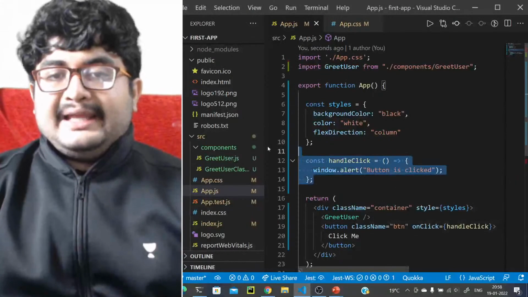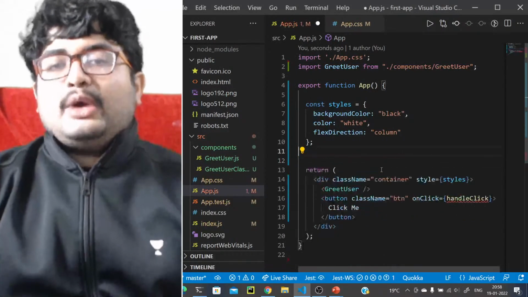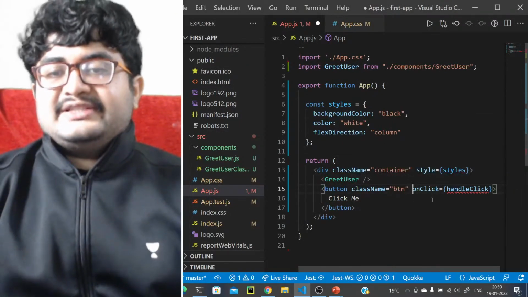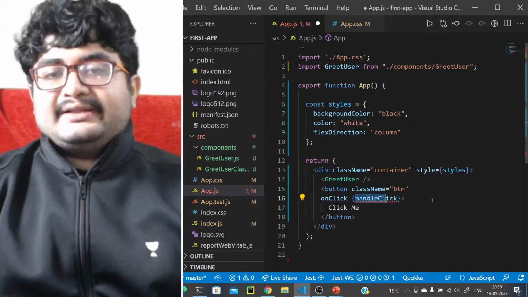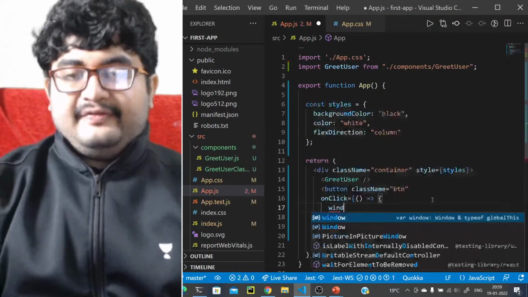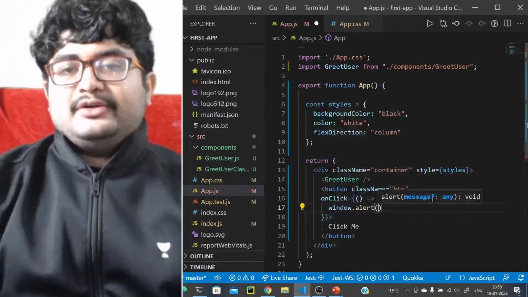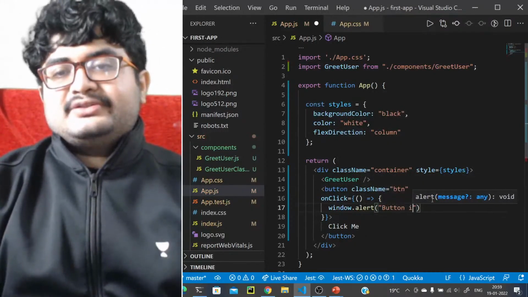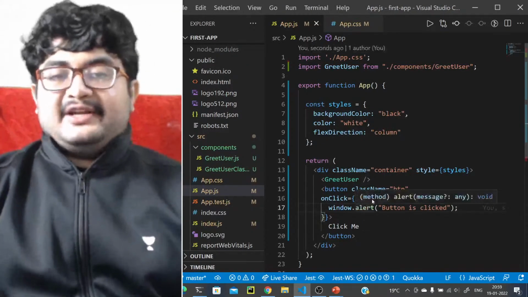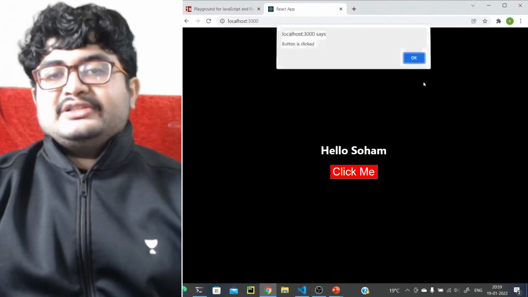The other way you can do it: you might not want to have this small code here. What you can do is have it inline as well. How? Let's see. We can just create an arrow function here like this. Not only arrow, a normal function will work as well, but we'll just use arrow functions. So window.alert button is clicked. You just create an arrow function here, and that will pass the reference to this function, and whenever you click this button, you will see that button is clicked. So this is also working.